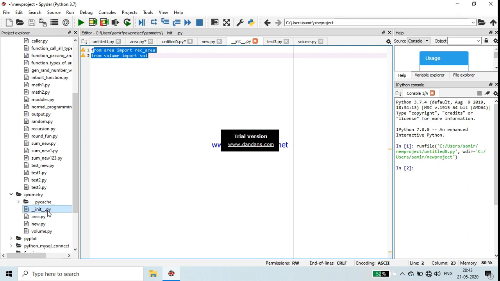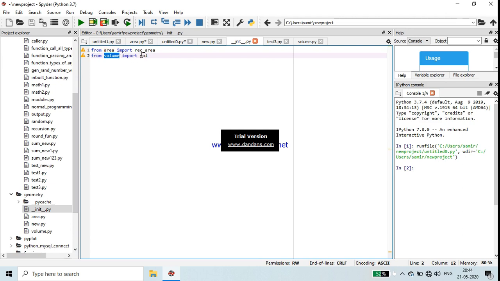So see, for that, as I told, the __init__.py file is very important. In this file, you have to write this code. What is written here? From area import rect_area. Area is the name of the module and rect_area is the function name.